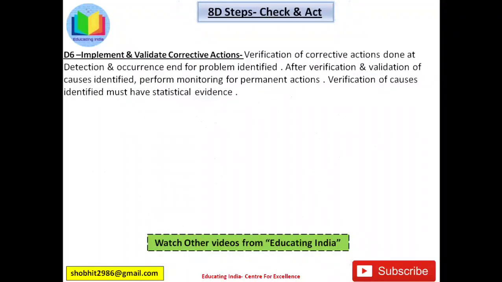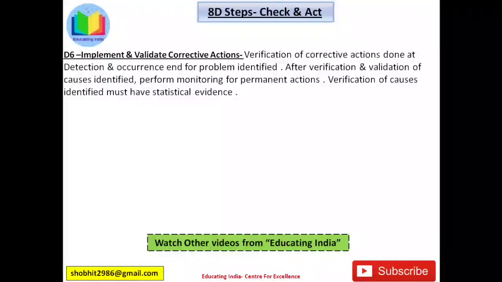In check phase, it is D6. Implement and validate corrective actions. Verification of corrective actions done at detection and occurrence end for problem identified. After verification and validation of causes identified, perform monitoring for permanent actions. Verification of causes identified must have statistical evidence.